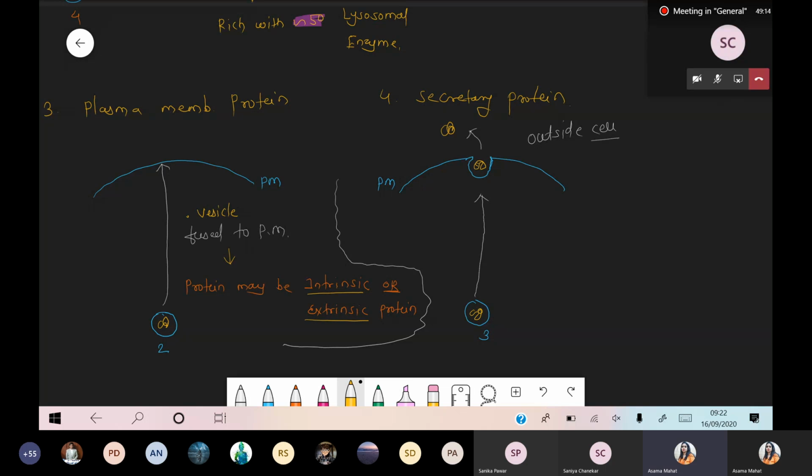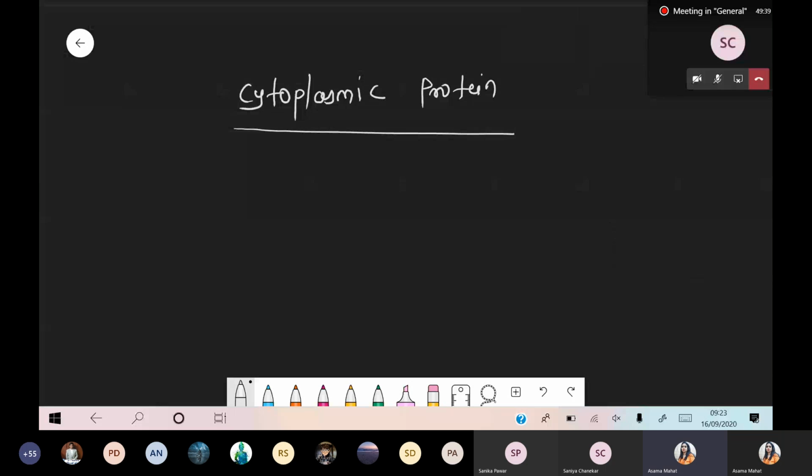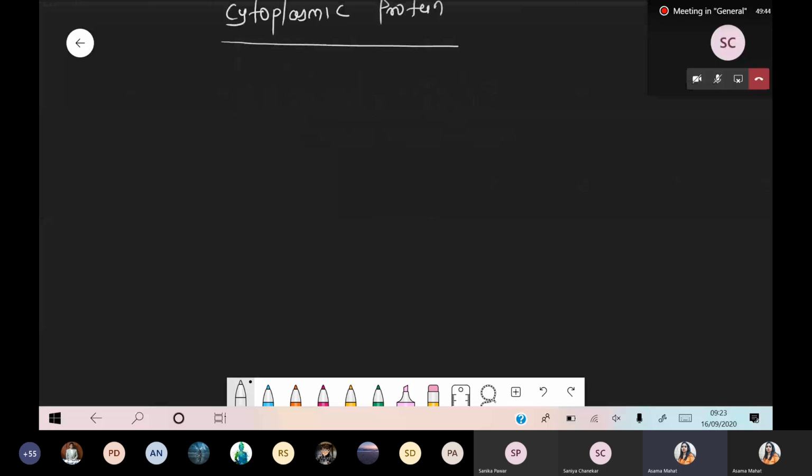Okay, chalo. So the last point I'm talking about is cytosolic protein. Next condition. What is the meaning of cytoplasmic protein? And we just discussed that cytoplasmic protein is formed on free ribosome. Okay. Simply I'm taking the diagrammatic representation.